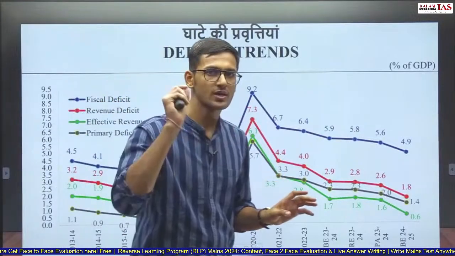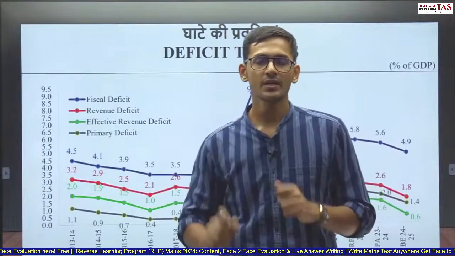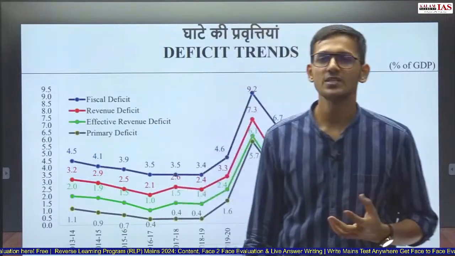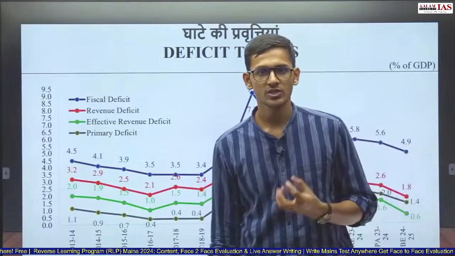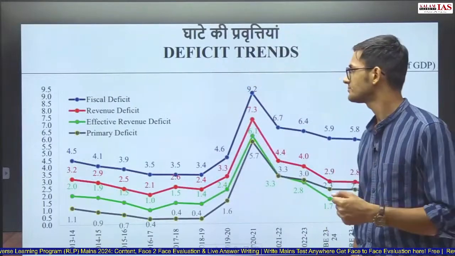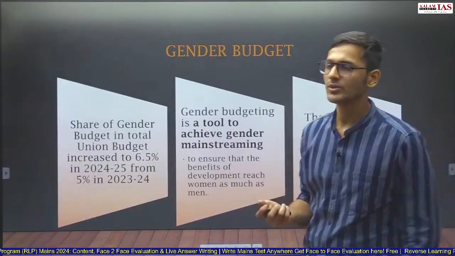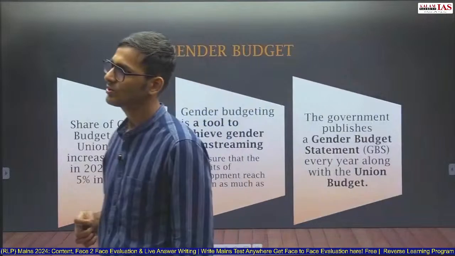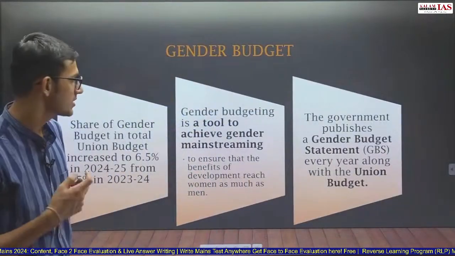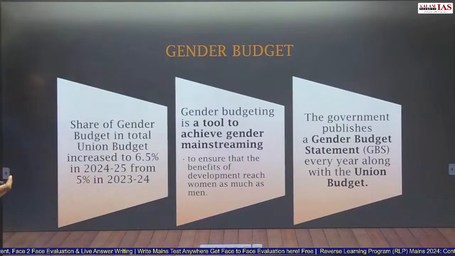And you again draw a graph similar to what I have shown you, that this is the reduction which has happened in fiscal deficit and revenue deficit. This shows fiscal consolidation being done by government of India post-COVID period. Now, gender budgeting. There was a question on gender budget, and this year also the government has talked about gender budget. So we will read something about gender budget. What do we mean by gender budget, and what is the news regarding gender budget?